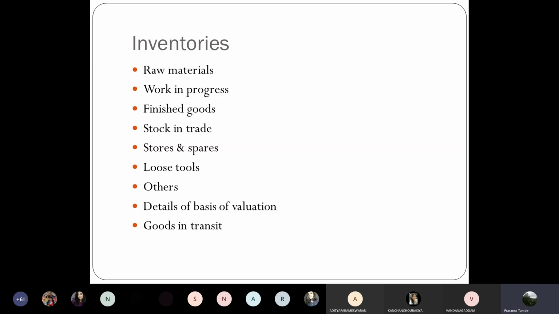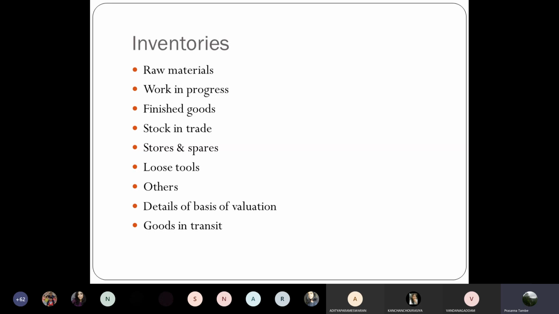Then there is a global methodology of valuation where you take the selling price and you remove the gross profit margin, and then you arrive at the cost of these items. These are various methods of stock valuation. Generally speaking, out of these methods, two are recommended by AS2. One is FIFO and the second one is weighted average cost method.